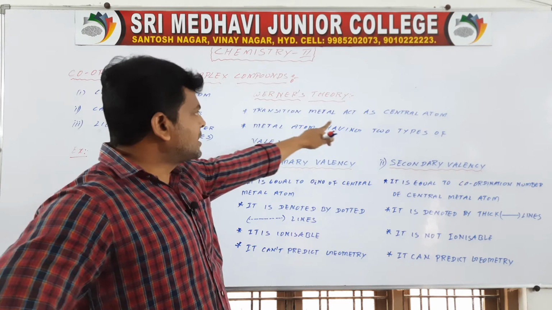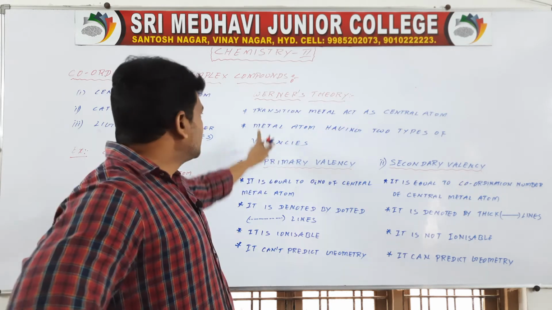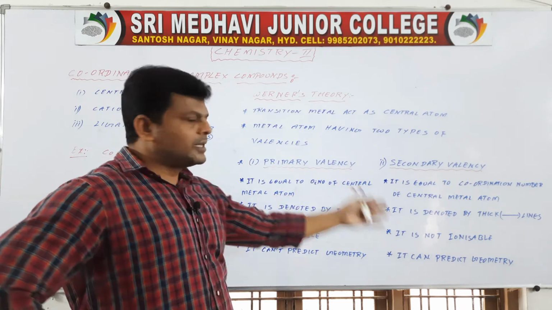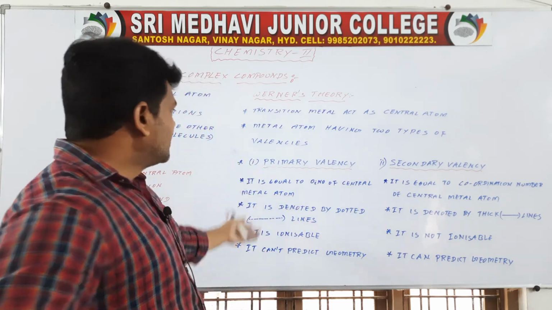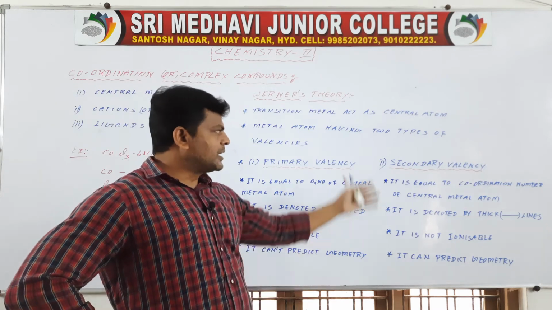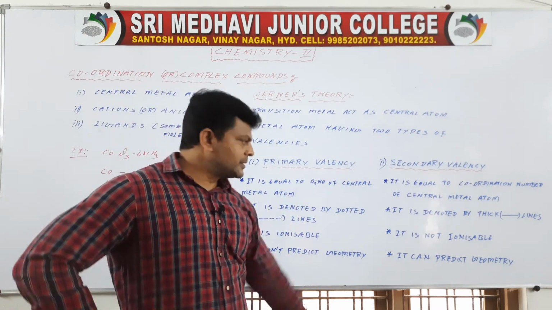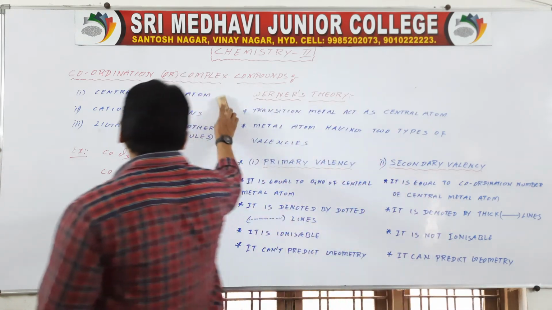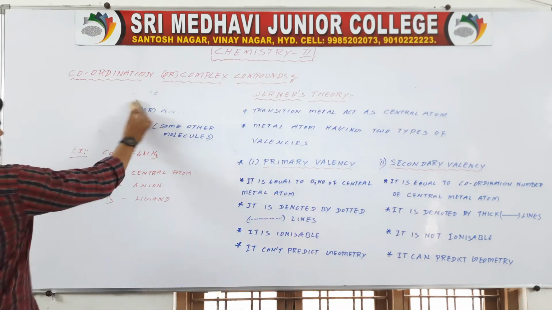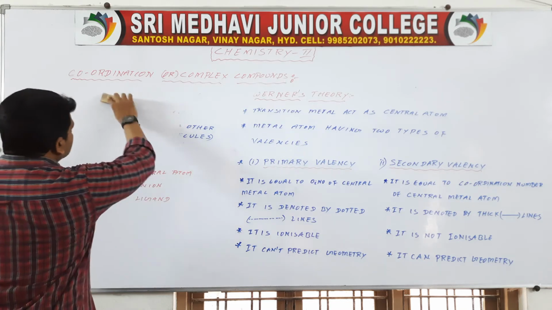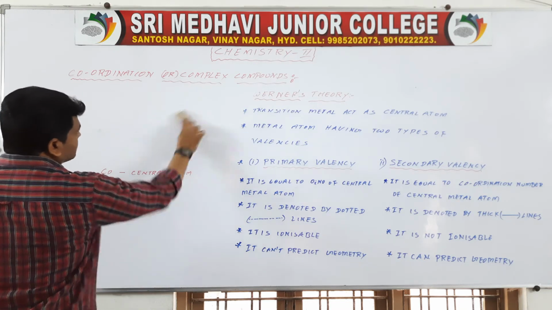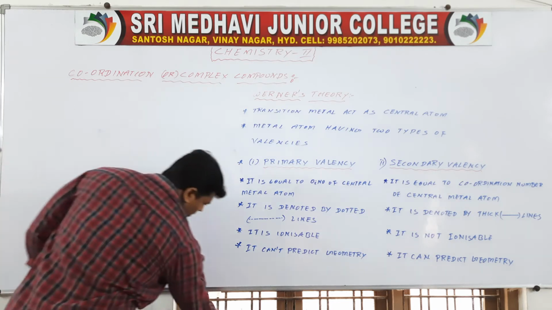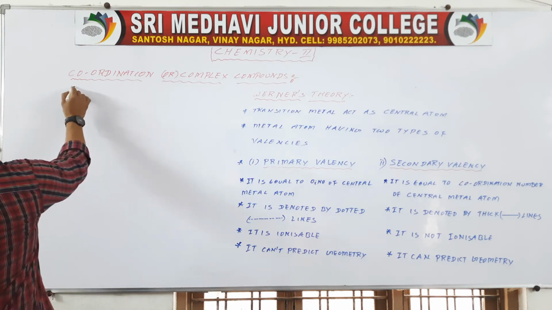So here transition metal acts as a central atom. The central metal atom has two types of valencies, primary valency and secondary valency. Primary valency has properties like this and secondary valency has properties like this. Now we are going to discuss examples. Example. See here.